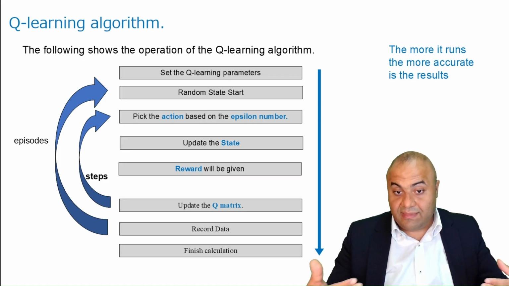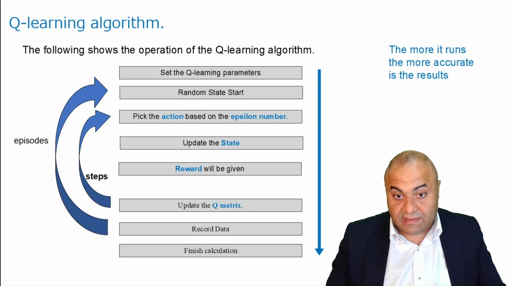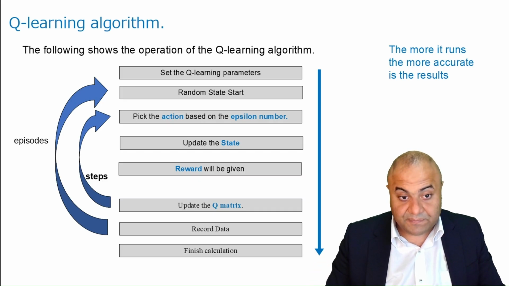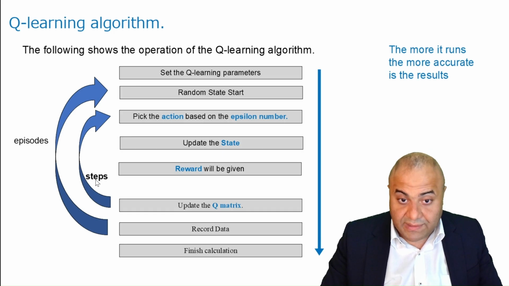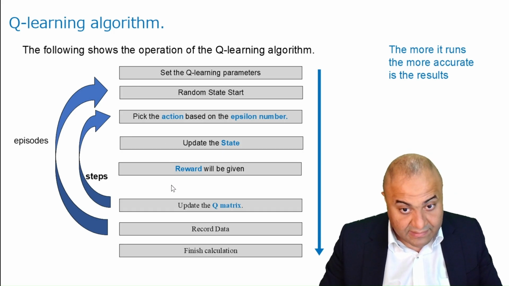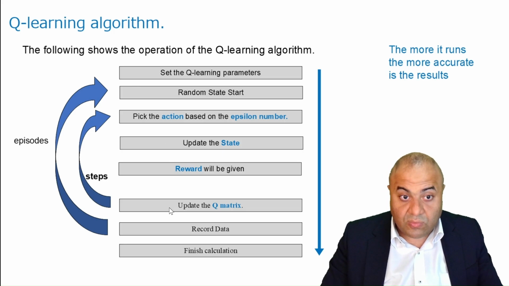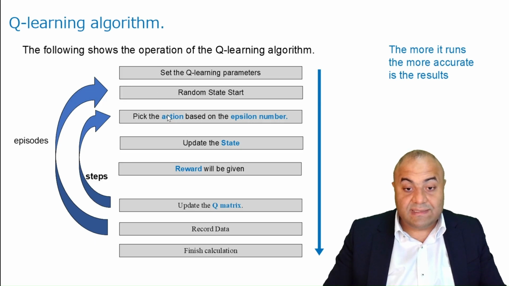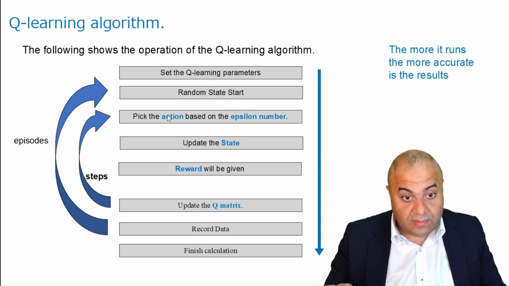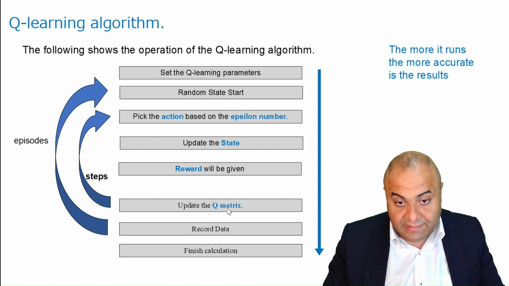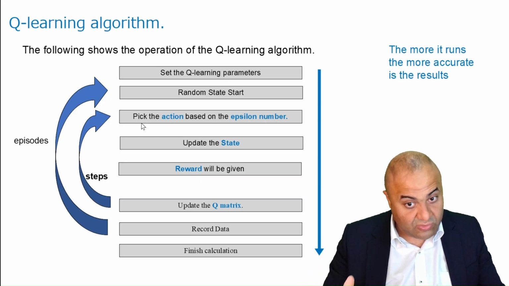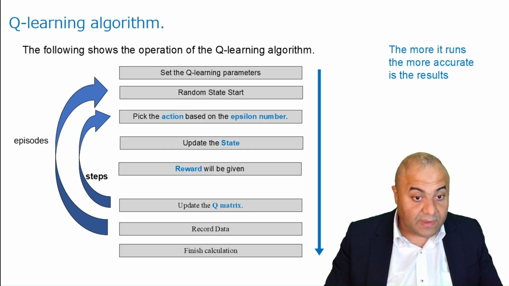So we will update the Q matrix for that state's Q value. We keep doing this until the game is ended. After that, we will start a new episode, and we will start the game again. Note that the Q matrix will be updated as these episodes go on in the Q table algorithm.